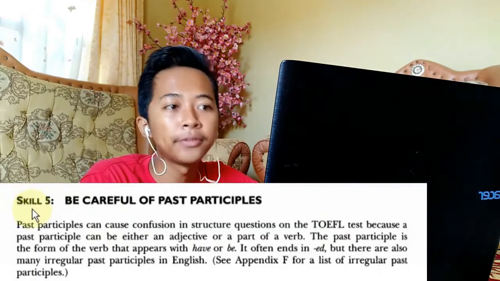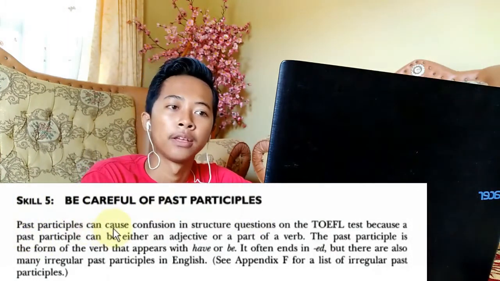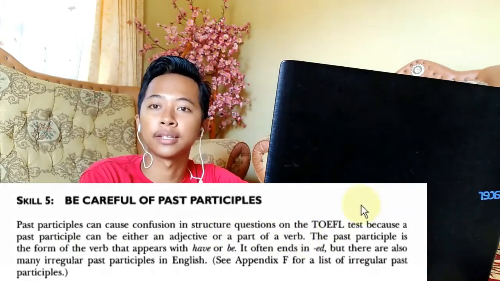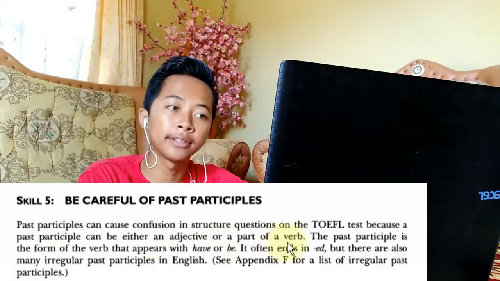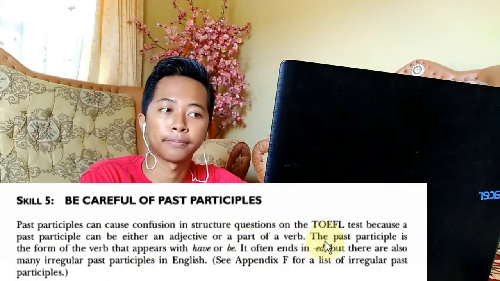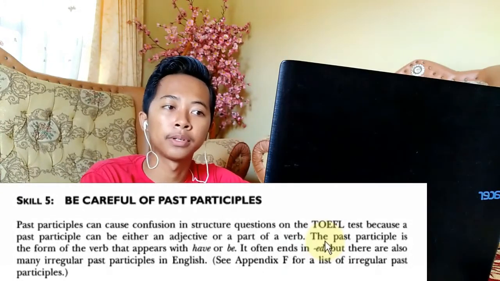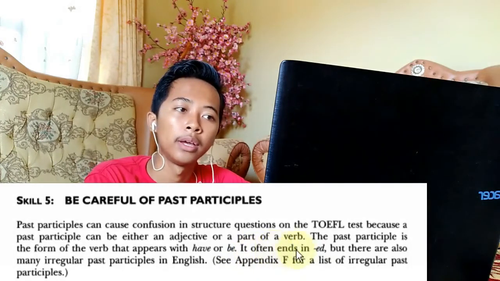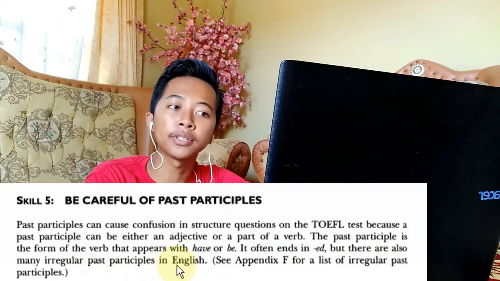Skill 5 is be careful of past participle. Past participle can cause confusion in structure questions on the test because a past participle can be either an adjective or a part of a verb. The past participle is the form of the verb that appears with have or be. It often ends in ed, but there are also many irregular past participles in English.